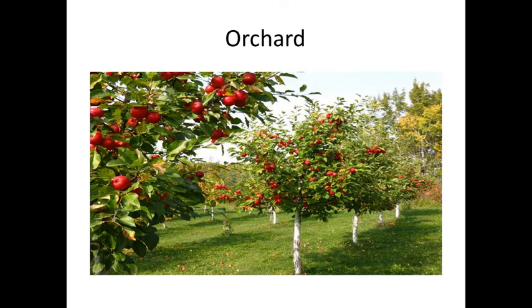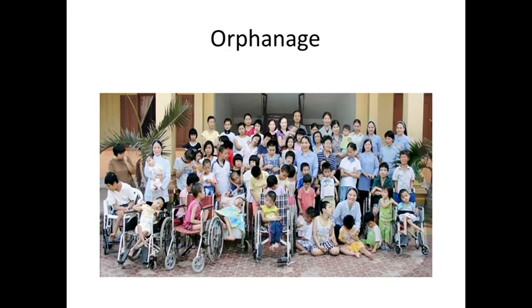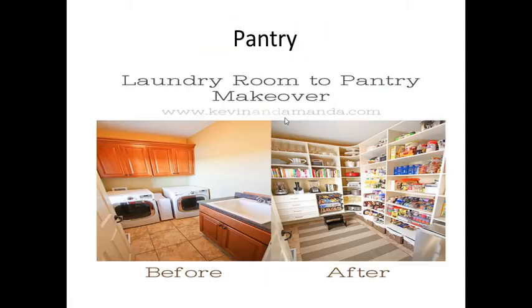Let's go to our next word. Orchard. An orchard is a place where fruits are grown and kept, where trees are mostly found, that we call an orchard. Next we have orphanage. Orphanage: the children who, after being born, are thrown away, these orphanage people will collect them, whose father and mother are unknown. Those children will be collected in one place and grown here. That place is called an orphanage. An orphanage is a place for children whose parents are unknown.